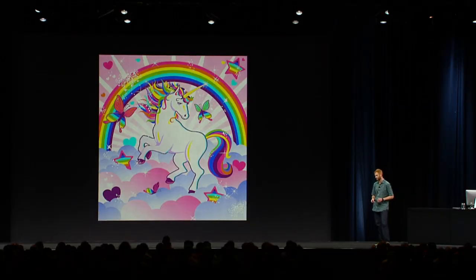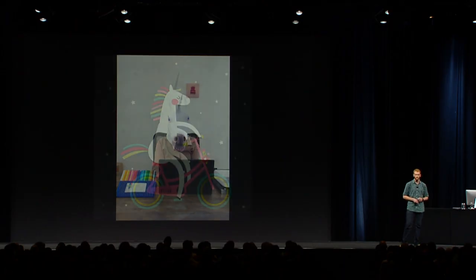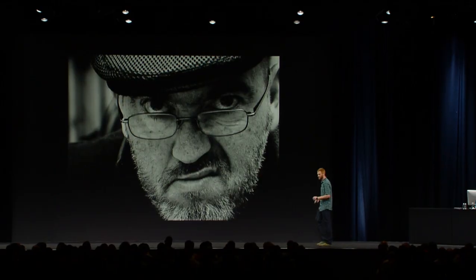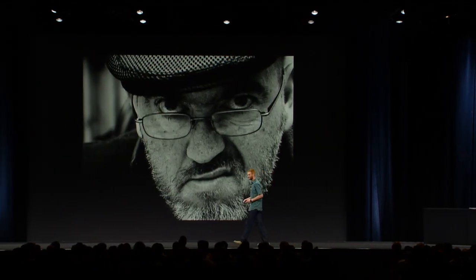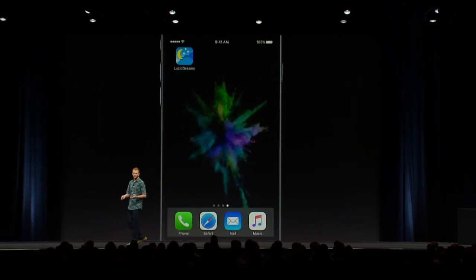I want to show you some of the dreams that people had over the past year. Some people dream of unicorns. This is serious. Strangely, some people were also wrapped up in work stress issues. And even more wanted to just get out of the office and ride their bike. And some engineers even dreamed of Krusty. That was the inspiration for our application.